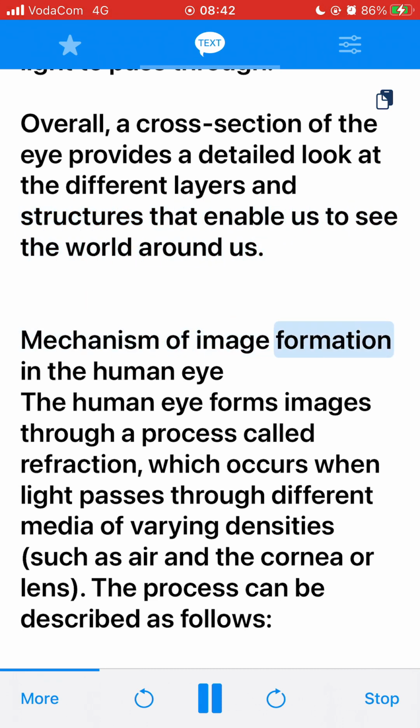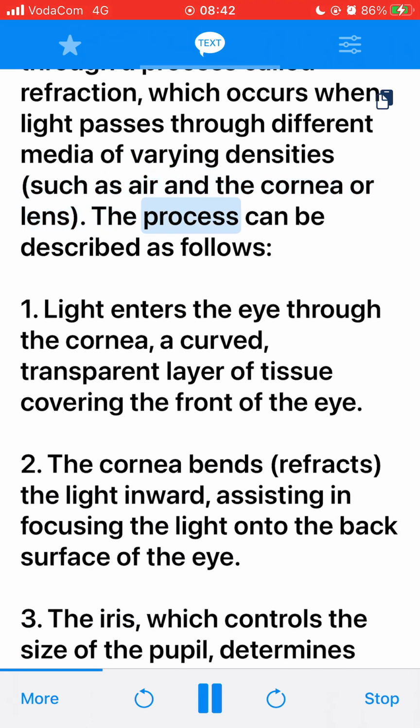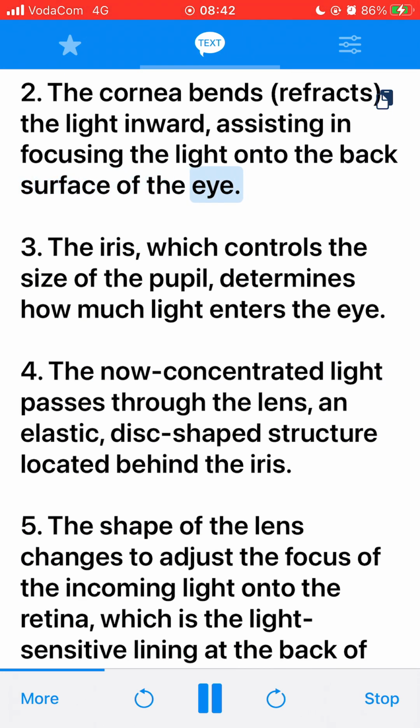Mechanism of image formation in the human eye. The human eye forms images through a process called refraction, which occurs when light passes through different media of varying densities, such as air and the cornea or lens. The process can be described as follows. 1. Light enters the eye through the cornea, a curved, transparent layer of tissue covering the front of the eye. 2. The cornea bends, refracts, the light inward, assisting in focusing the light onto the back surface of the eye. 3. The iris, which controls the size of the pupil, determines how much light enters the eye.